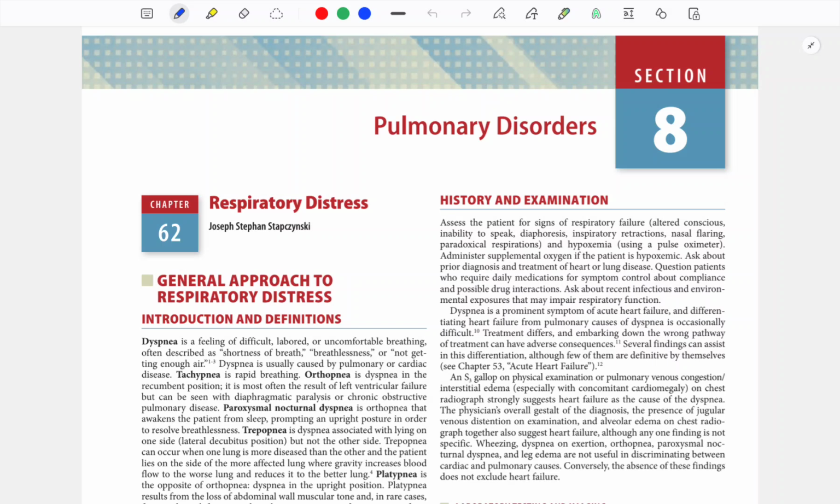Coming to respiratory disorders, let's define some terms. What is dyspnea? Dyspnea is shortness of breath or difficulty breathing, breathlessness, or not getting enough air.